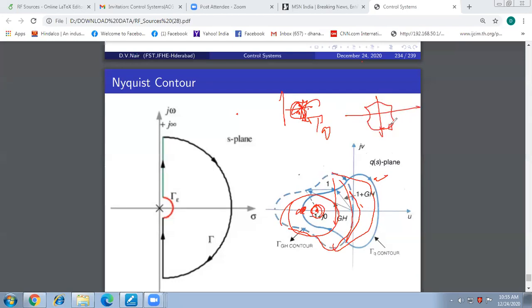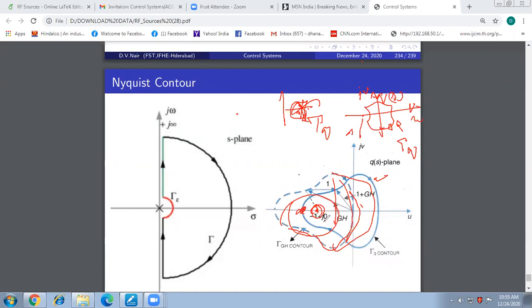This is in the clockwise direction. This contour is gamma Q that is encircling the origin. This is your QS plane. This is your JV, this is your U. Then when I draw the contour from this point, let us say this point is minus 1 plus J0. Here it was shown that the earlier contour is enclosing minus 1 also, right?